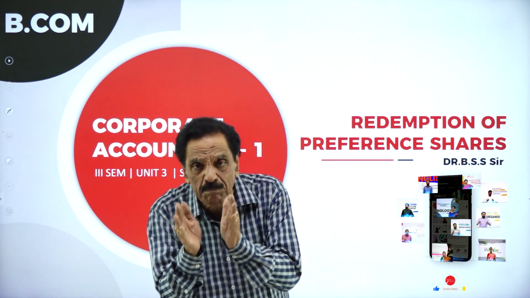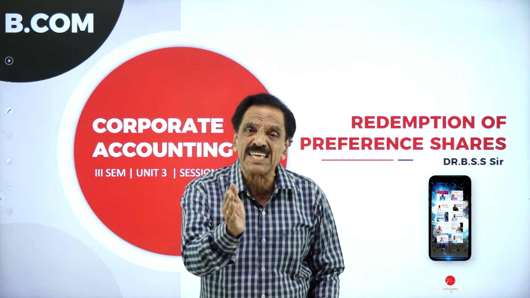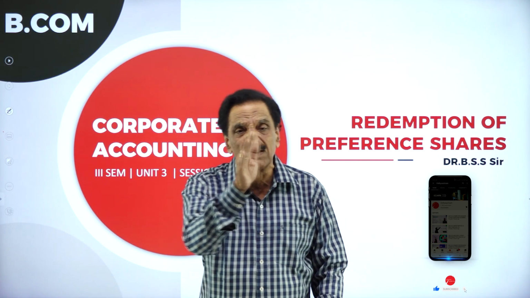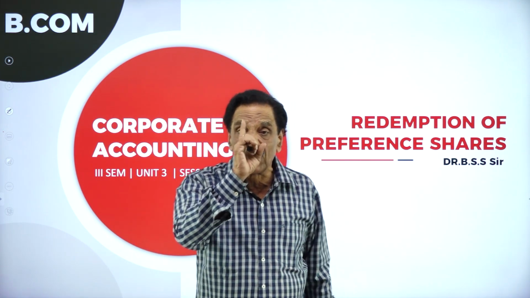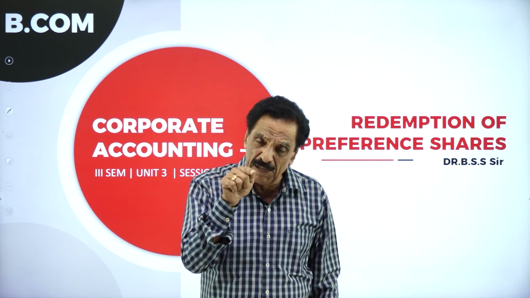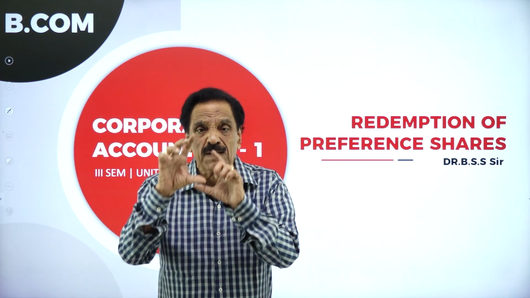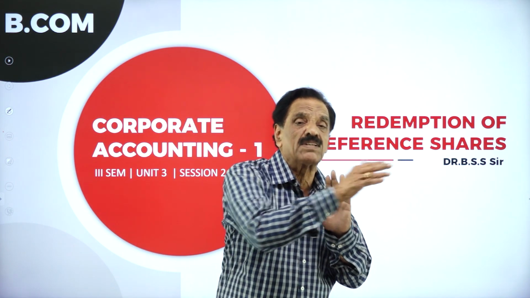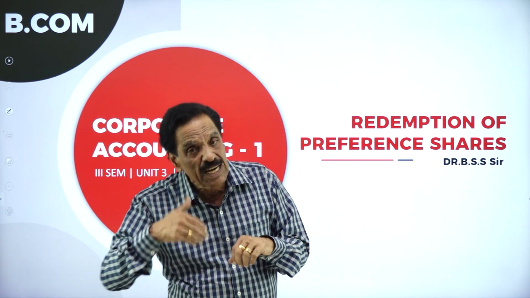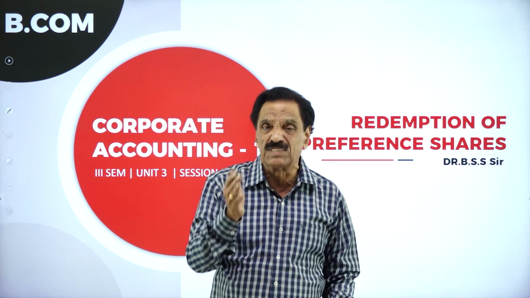It should be fully paid. Partly paid will not be redeemed. So it should be paid either at par or at a premium, not at a discount. First case, it is fully paid. Second one, it should be paid either at par or a premium, but not at a discount. Preference share premium shall be paid out of the equity share premium. If the equity share premium is not available, we can utilize even the profit and loss account, general reserve and